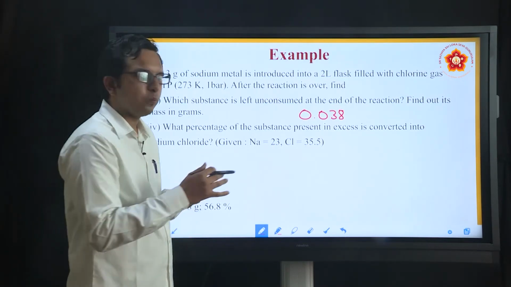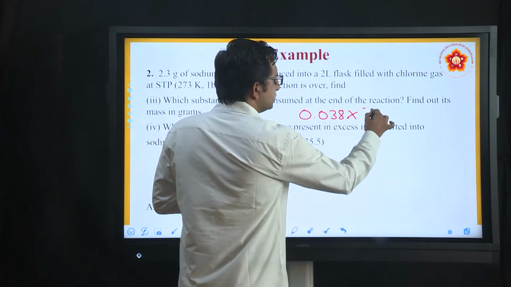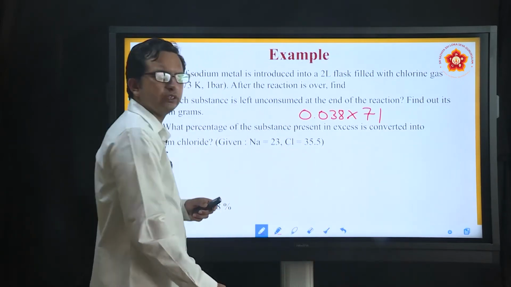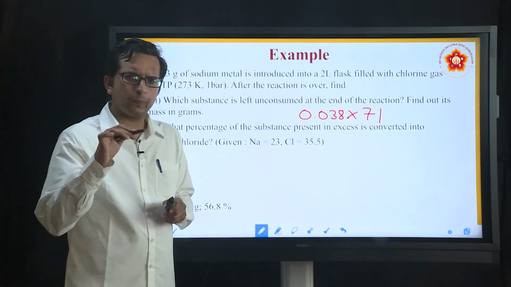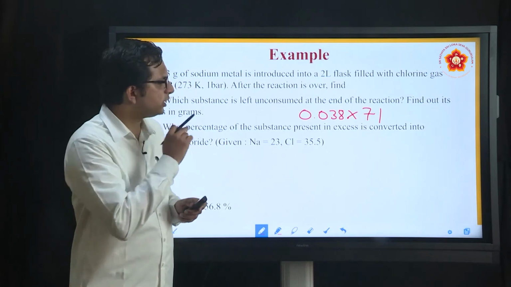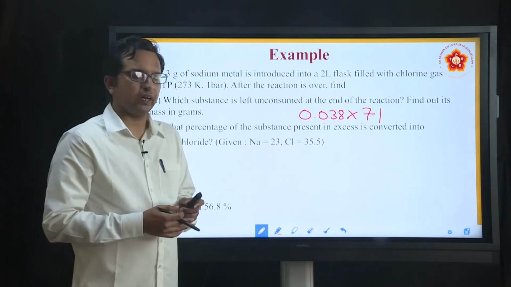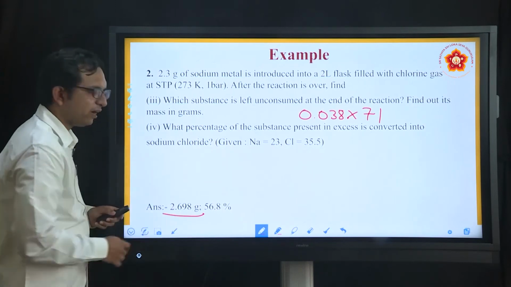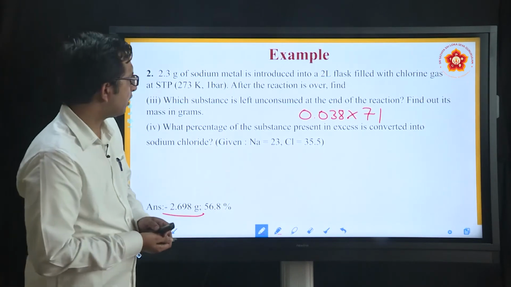It is nothing but you multiply with the molar mass which has been present. And what is the molar mass of Cl2? Chlorine is 35.5, so the mass of Cl2 will be nothing but into 71, and with that you will be getting this final answer in this case.